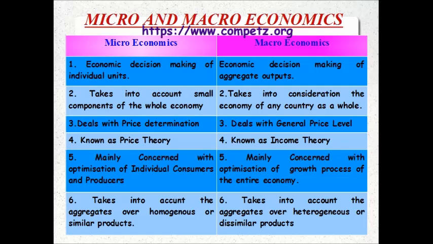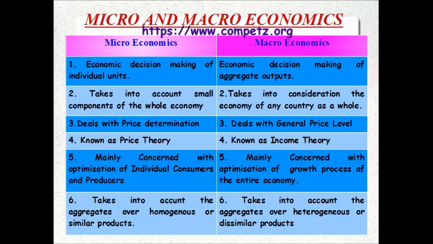In microeconomics, it takes into account small components of the whole economy. Macro takes into consideration the economy of any country as a whole. Micro deals with the process of price determination in case of individual products and factors of production. Friends, factors of production: land, labor, capital, entrepreneurship. Then macroeconomics deals with the general price level in any economy, you can say.